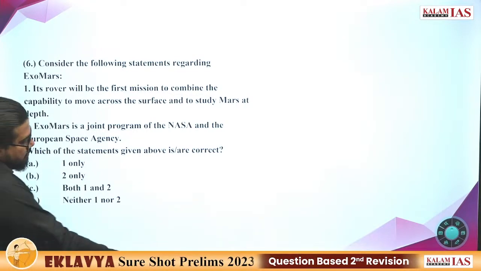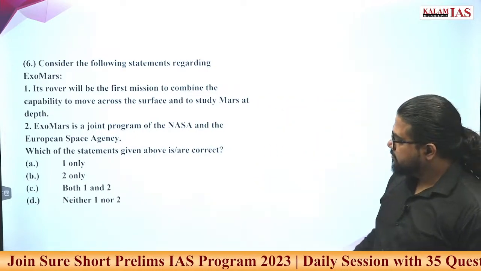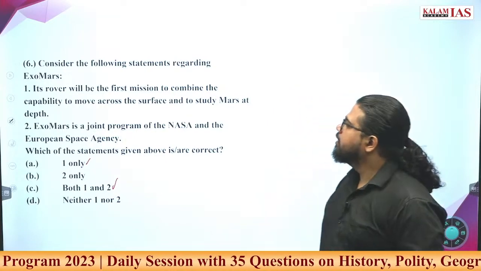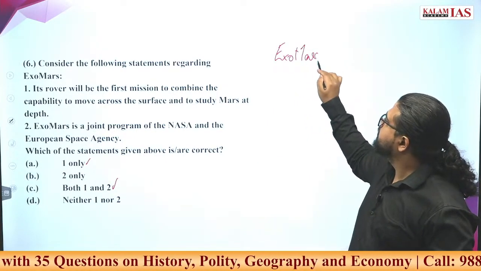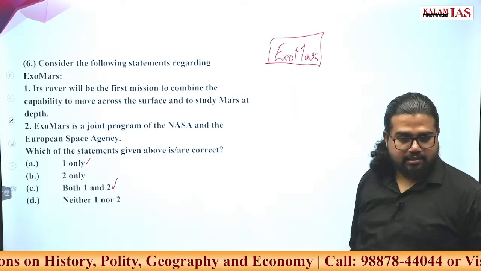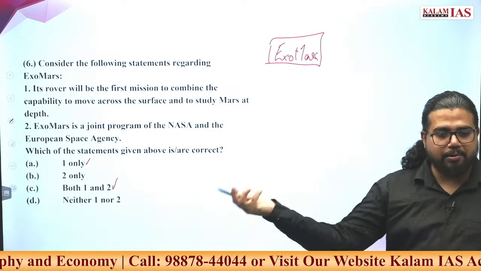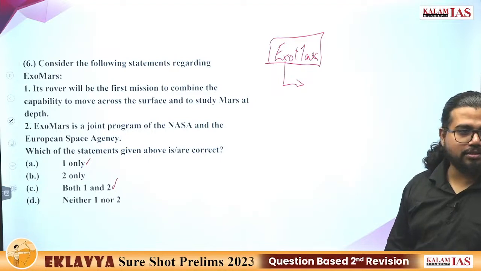Okay, tell me what is the answer? C. A. The ExoMars mission was in news. Why was it in news? This was not a very recent mission. Usually we study about the recent missions of NASA or ESA. But the ExoMars mission was in news.